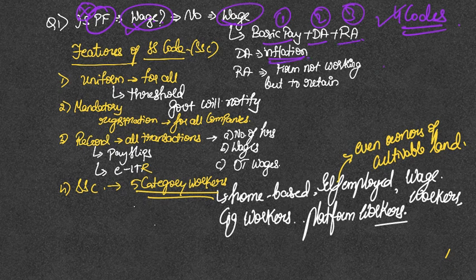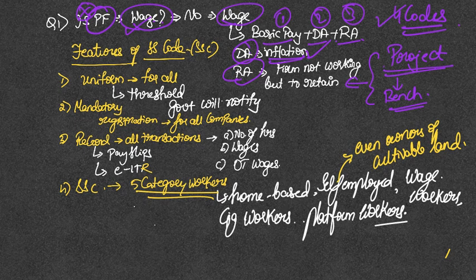Dearness allowance is to take into account inflation, that is very normal in an economy, to adjust your wages in accordance with inflation, to ensure that your living conditions are favorable. This dearness allowance component is adjusted from time to time. Similarly, retaining allowance is something like, say a software company does not have a project. So something called bench strength, where even though employees are not having any projects during that particular point of time, they'll be paid just to ensure that when a project comes, the company is not forced to search for employees.